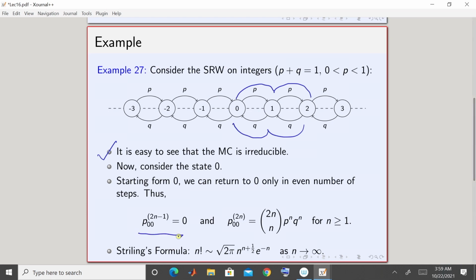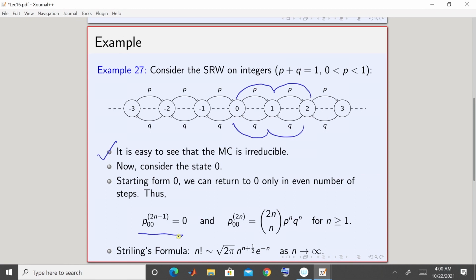Thus, you have that P00 of 2n minus 1 equals 0. So, starting from 0, you cannot return to 0 in an odd number of steps. For n greater than or equal to 1, 2n minus 1 are all odd numbers. So P00 of 2n minus 1 is the probability that starting from 0, you are at 0 in 2n minus 1 steps. But since you are starting from 0, you can be at 0 only after an even number of steps. So, P00 of 2n minus 1 is equal to 0.